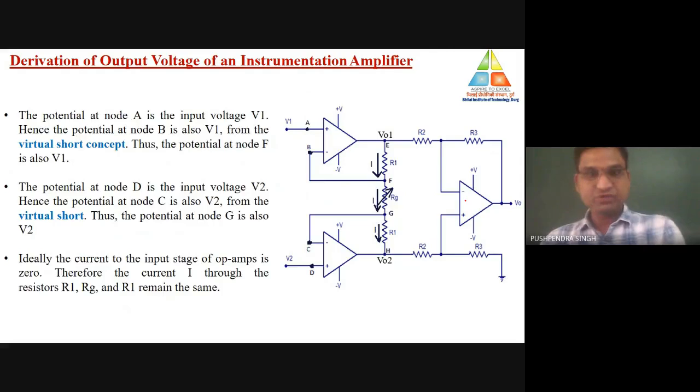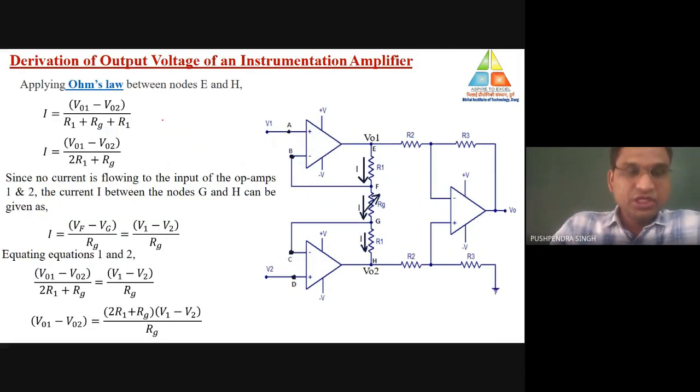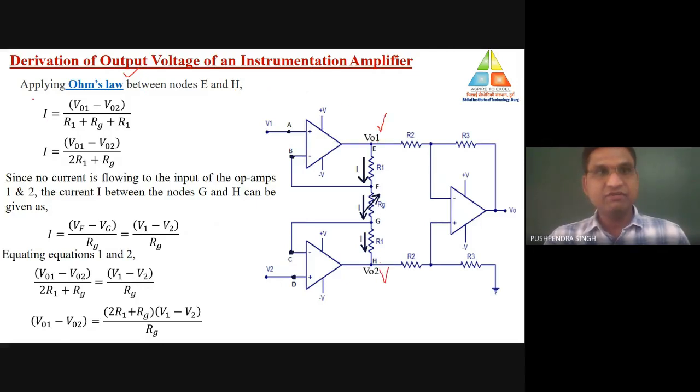So this is the basic procedure for the calculation of the output. Here we are showing the detailed solution of the instrumentation amplifier. As I told you, here I am applying Ohm's law between E and H. Between E and H, the value of current is what? V01 minus V02 divided by total resistance R1 plus Rg plus R1. That will be equal to V01 minus V02 divided by twice of R1 plus Rg.